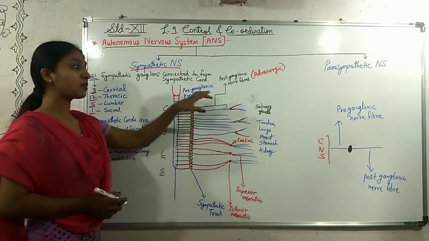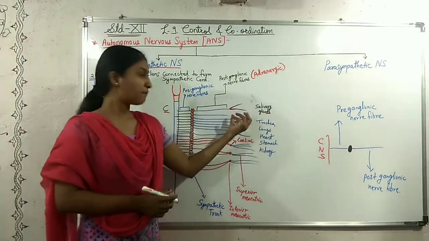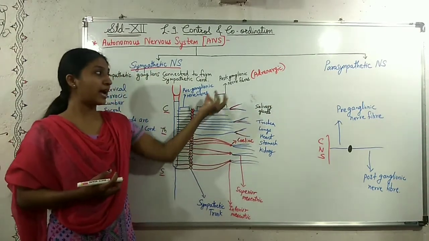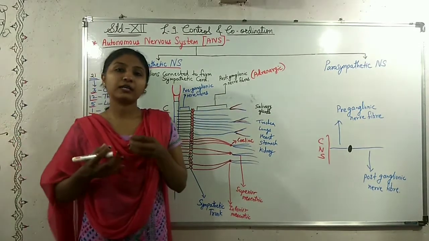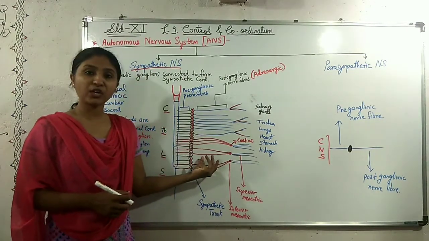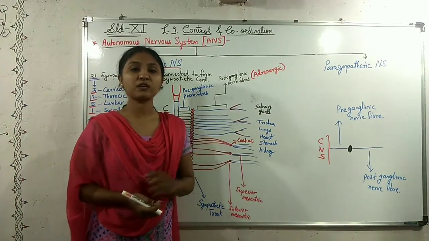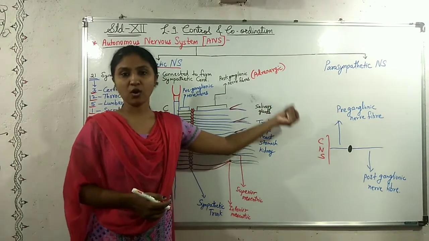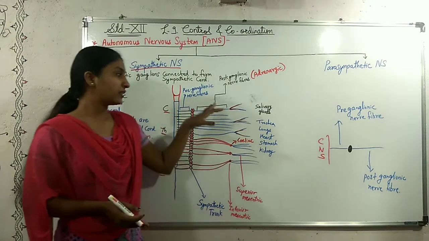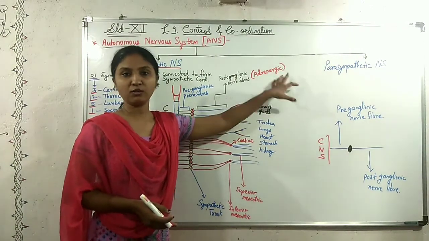Now, these postganglionic nerve fibers, when they go to the visceral organs, form a synapse here. These postganglionic nerve fibers have adrenaline as their neurotransmitter. So these postganglionic nerve fibers are adrenergic because they have adrenaline as their neurotransmitter. While creating the synapse with the organs, the neurotransmitter which is secreted is adrenaline, and therefore these postganglionic nerve fibers are also called adrenergic nerve fibers.